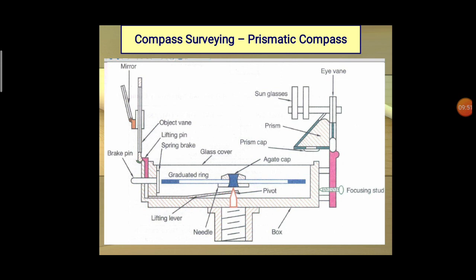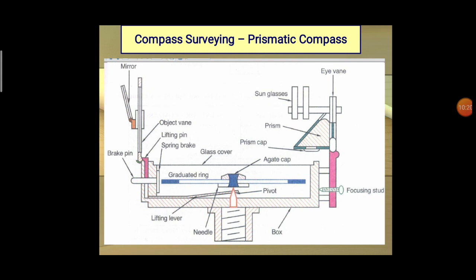Normally we have a magnetic needle on a pivot. In between is the pivot, marked in orange color, and the magnetic needle is placed over it. Another important part is the prism.